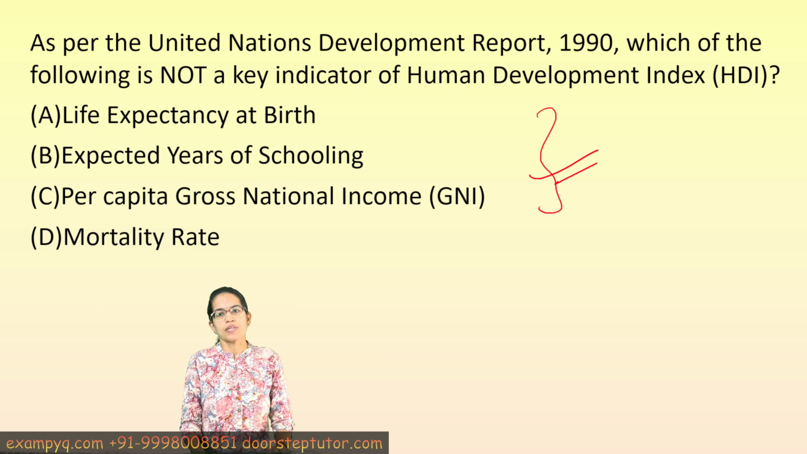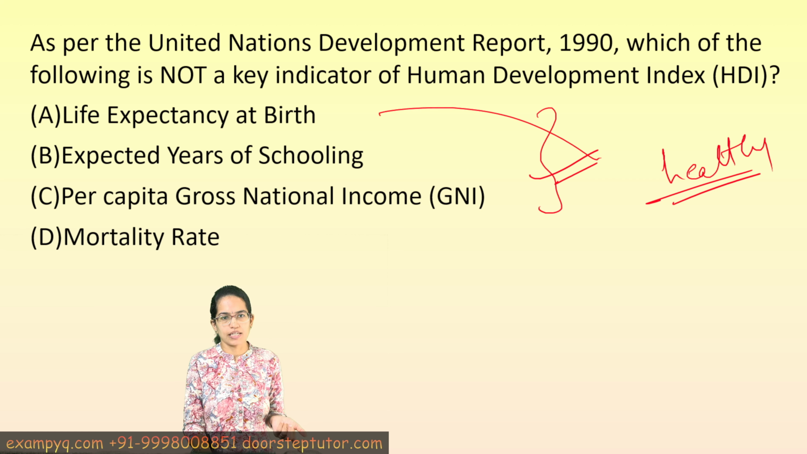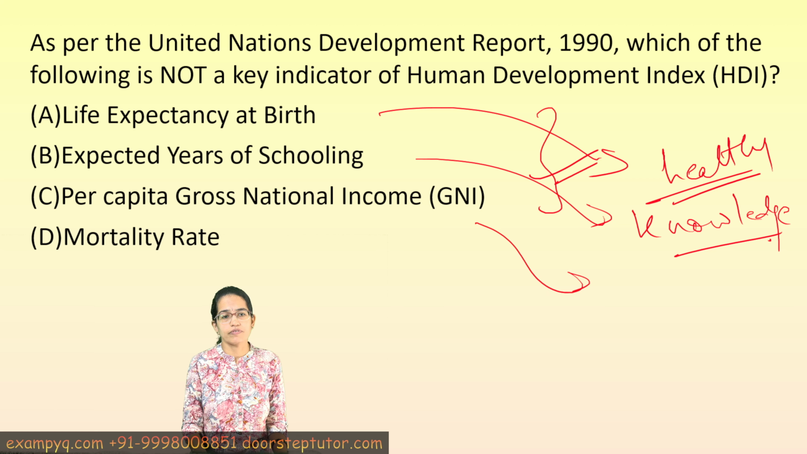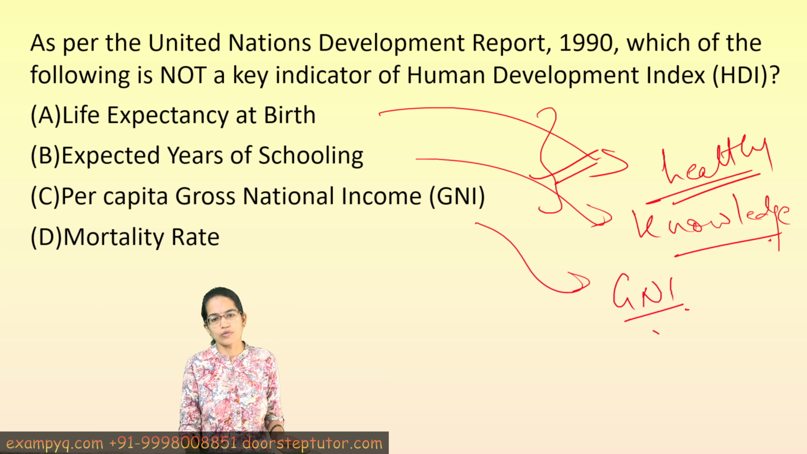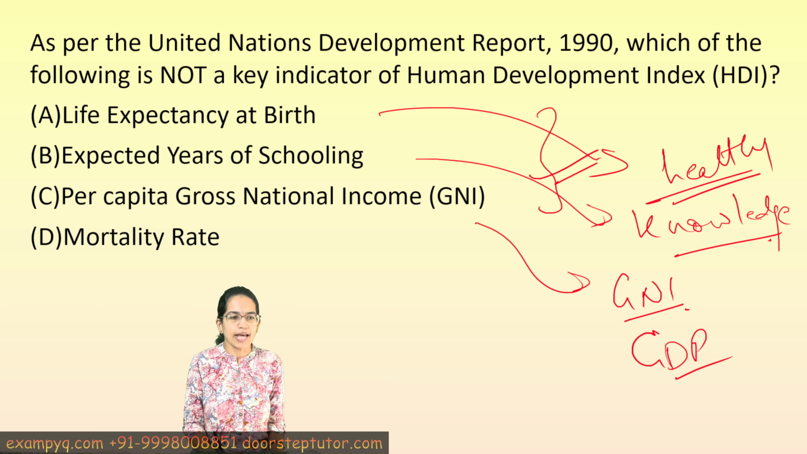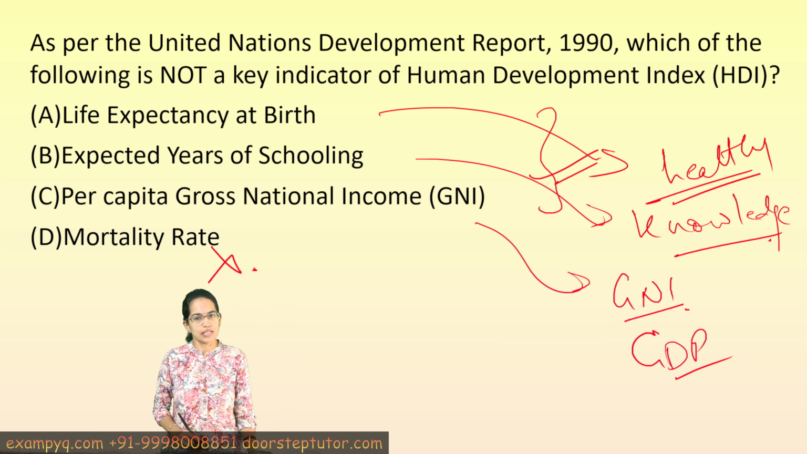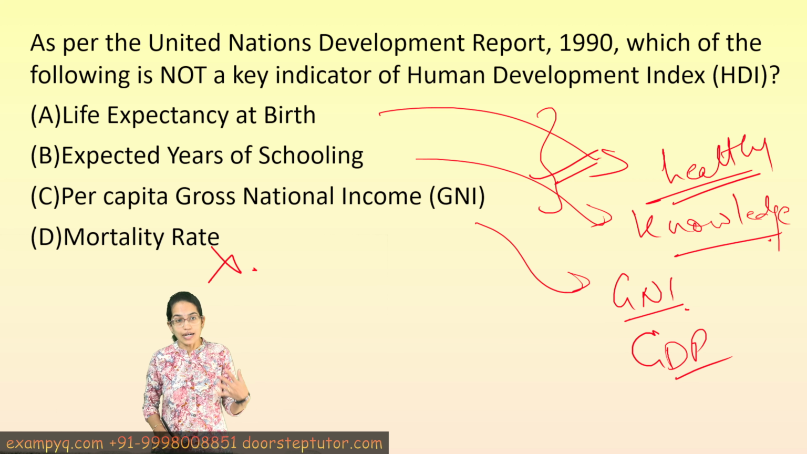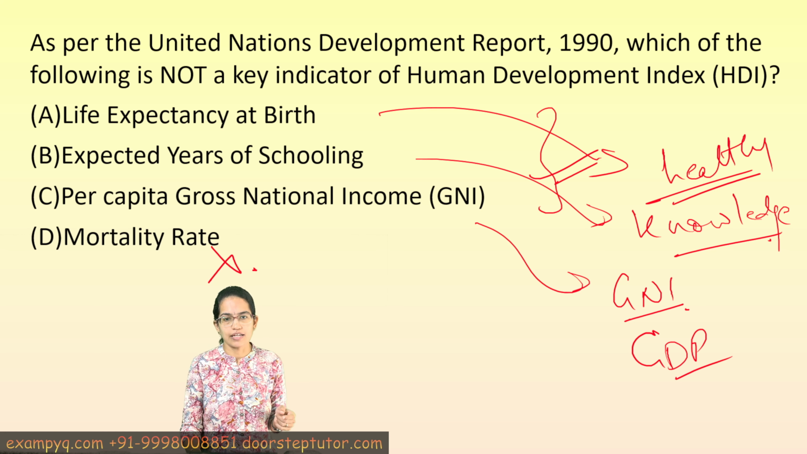Now what is very important is the three important parameters that have been included: a healthy life, which includes the life expectancy at birth; then the knowledge parameter, which includes the literacy and the enrollment ratio; and finally the decent standard of living, which includes the gross national income. It also talks about the GDP per capita. So mortality rate is not one of the indicators that have been considered, even under the healthy life and expectancy, right?